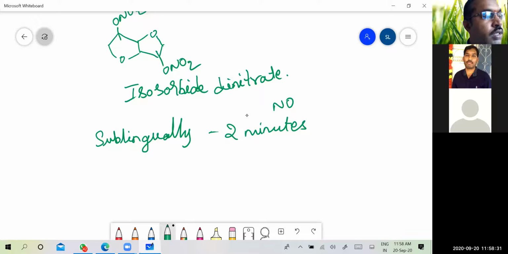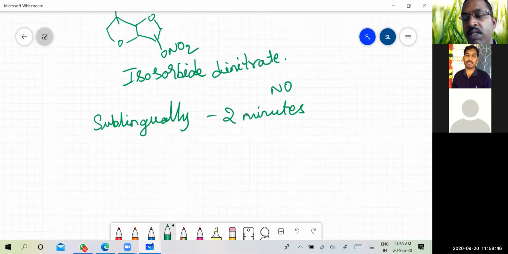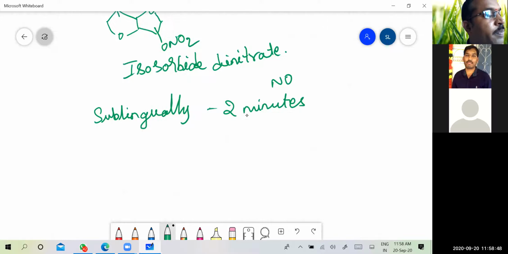So oral tablets are not effective in acute episodes. Then there is repeated, short-lived anginal effects. In such cases, these drugs, that is the oral formulations, are not effective.